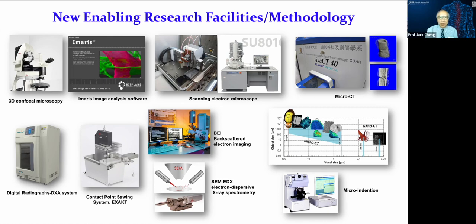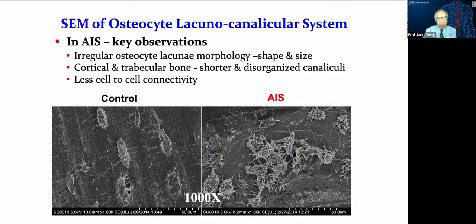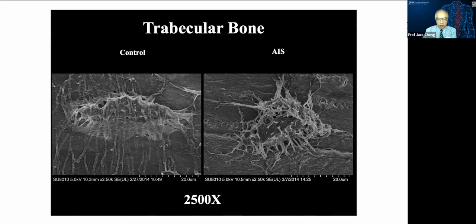Using acid etch SEM imaging, in collaboration with the Texas group, we were able to identify, in control versus AIS, very abnormal clusters of disorganized alignment and distribution of abnormal osteocyte lacunae in the AIS, as you can see here in the picture. Now, we magnified it 1,000 times. You see the orderly alignment of all the osteocytes and dendrites in the control group versus the irregular osteocyte lacuna morphology in size and shape, and also the shortened and disorganized canaliculi and the shortened dendrites.